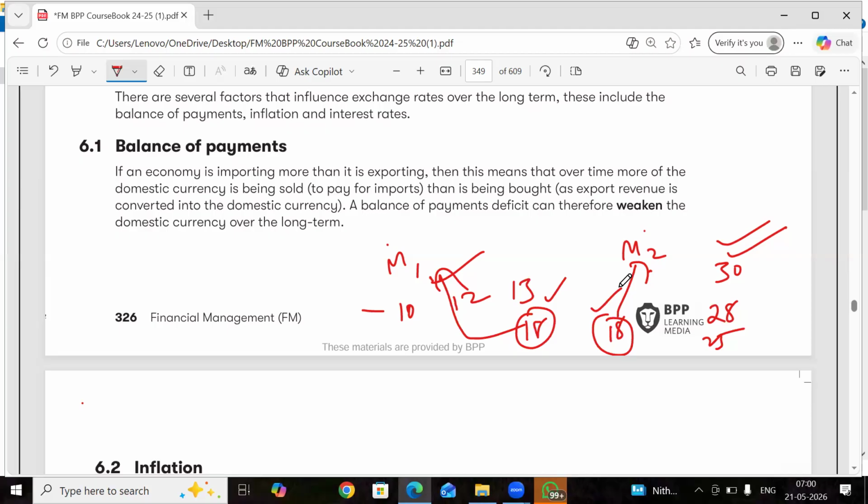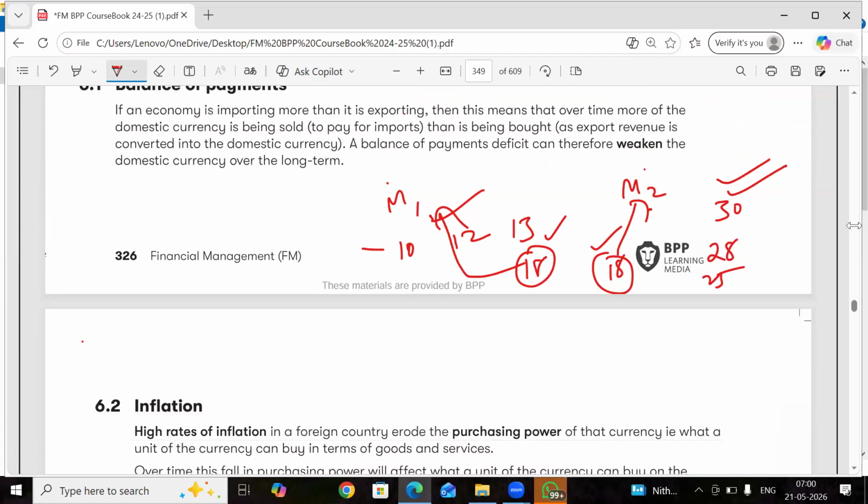Okay. Now let's understand the purchase power parity theorem. So purchase power parity theorem is nothing but in both the markets now the prices are same. This is parity. They have to be same at any cost. How they will be same? The market forces will make them same. How the market forces will make them same? I have just explained you.